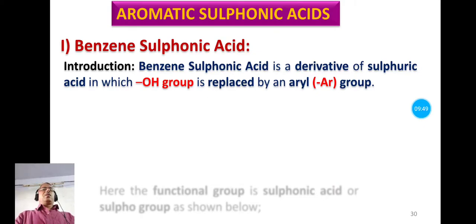Now let us see the second section of this topic, that is aromatic sulfonic acids. Here in our syllabus a specific example is taken, that is the benzene sulfonic acid. Now benzene sulfonic acid is a derivative of sulfuric acid where the hydroxyl group is replaced by a benzene ring, and commonly it is the aryl group, so it is arene. So in general it is known as aryl sulfonic acid, and benzene sulfonic acid is a specific example.